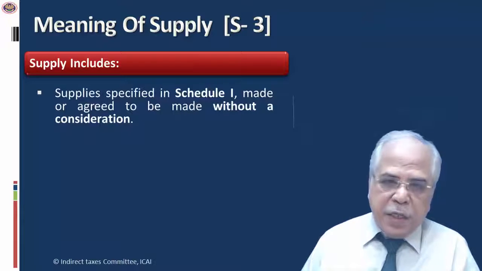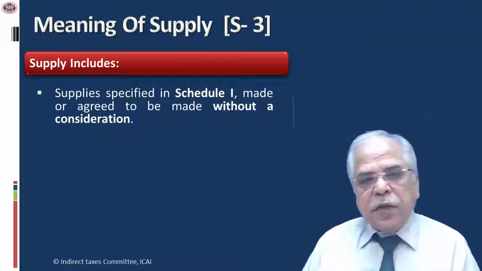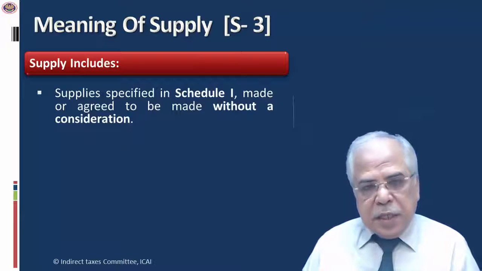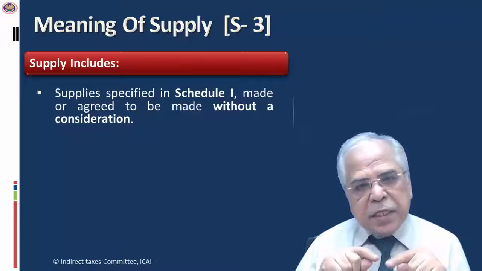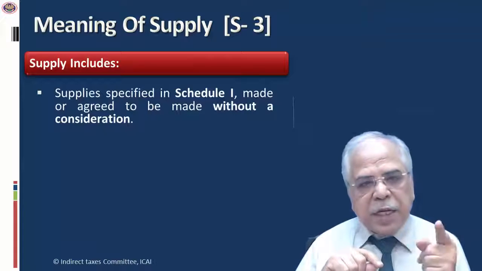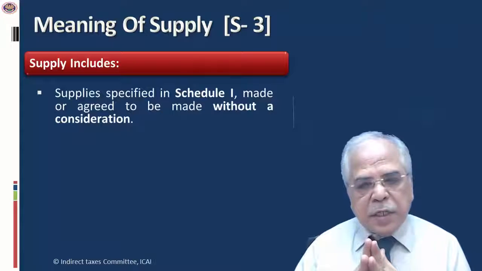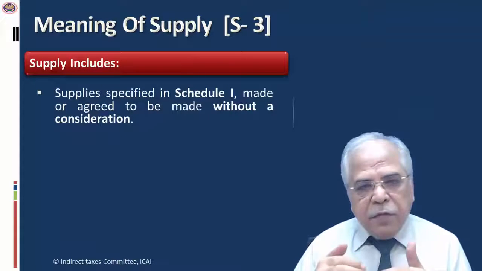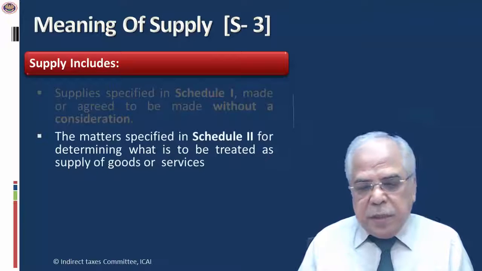Unlike the present excise laws, VAT or service tax, where the transaction has to be for a consideration, in this GST they have created a particular class which is against the general principle. As I read earlier in the previous slide, all supplies are for a consideration. But as an exception, they say these transactions, even if without consideration, shall be subject to GST.